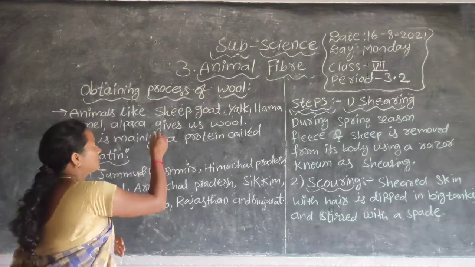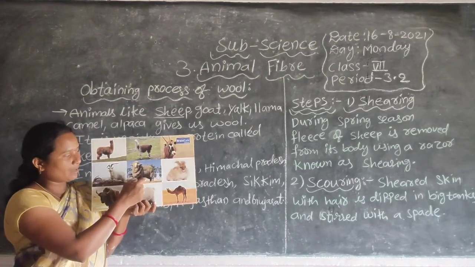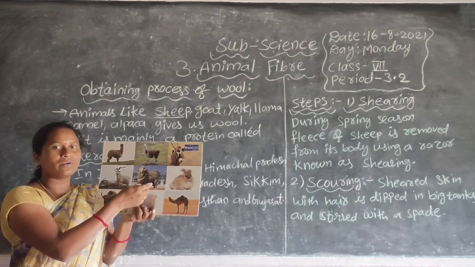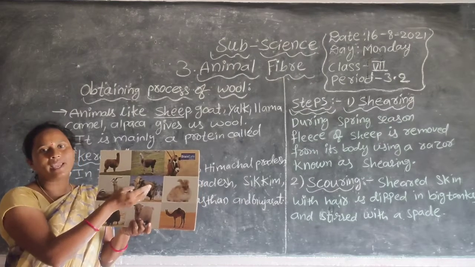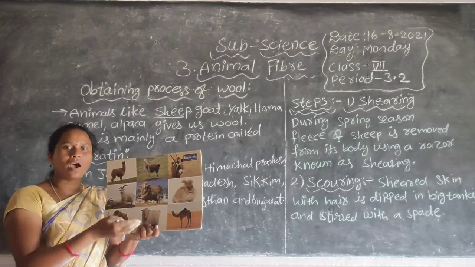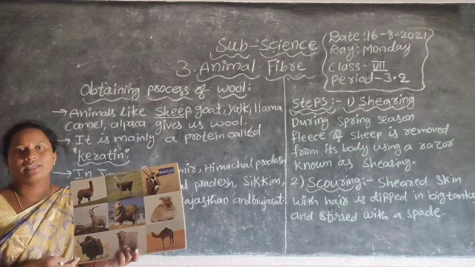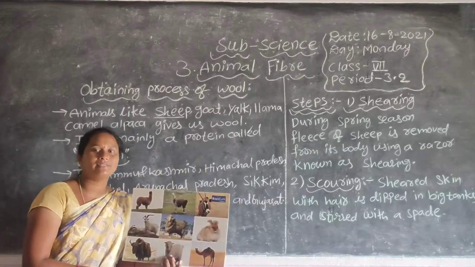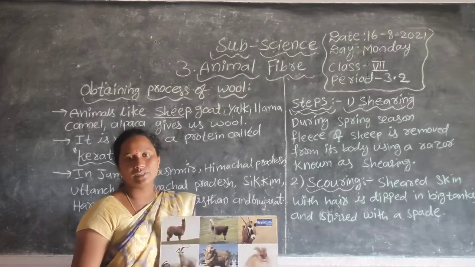Shearing means, here you see these sheep, they bear very thick hair. In the shearing process, they remove this hair with the help of razors. They apply grease so as not to harm the body, and with the help of different kinds of razors they cut the fleece or fur. This is mainly done during the spring season.